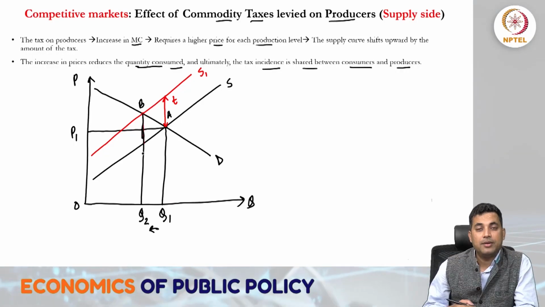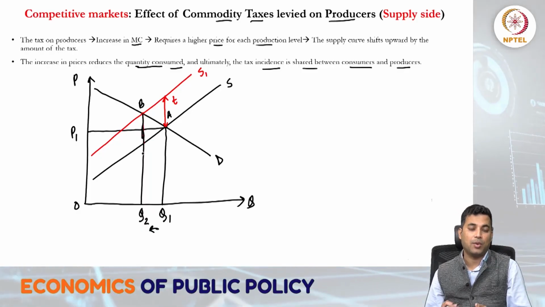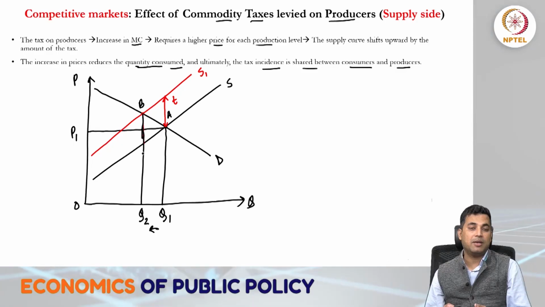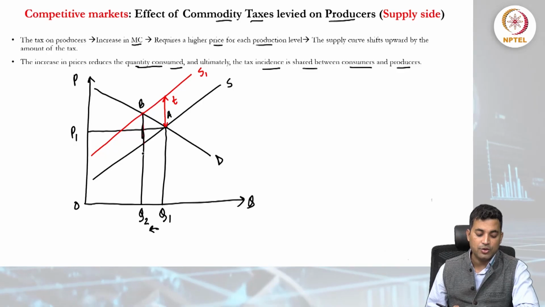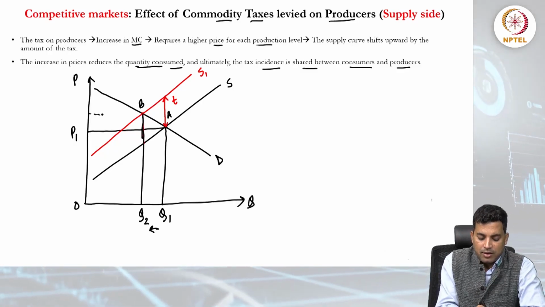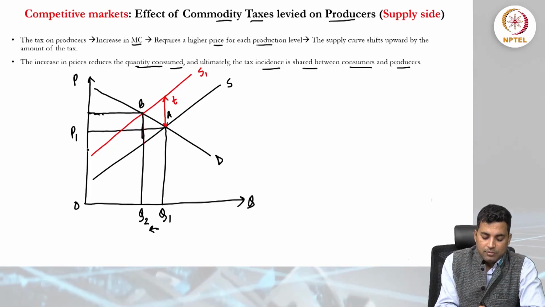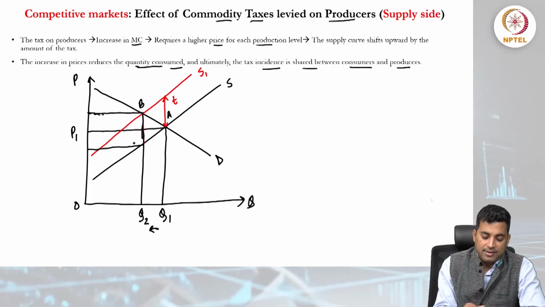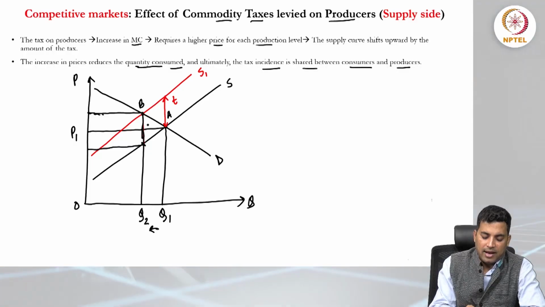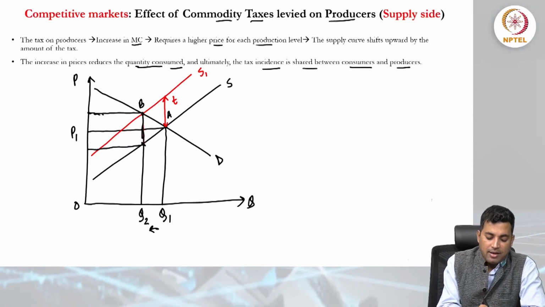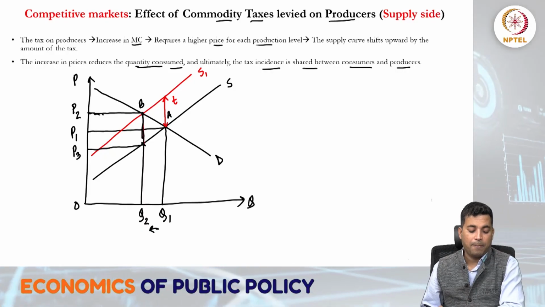At point B, the quantity produced is less, from OQ1 to OQ2, and this is the reduction in the consumption of the commodity. This is primarily the reflection of the imposition of taxes on the producers. At point B there are two prices, and the gap between S and S1 is the amount of the tax; here say P2 and here say P3.